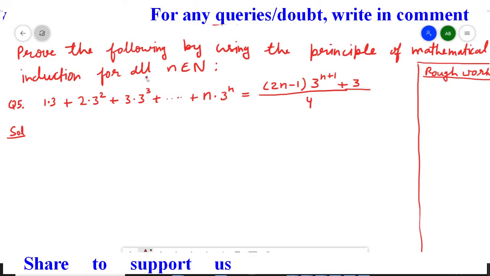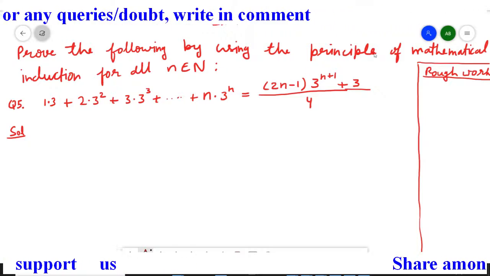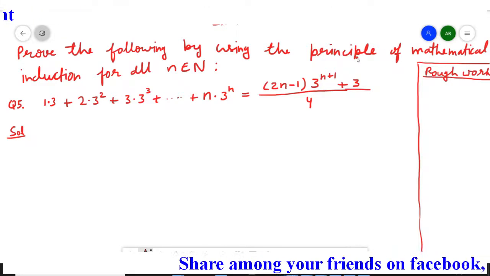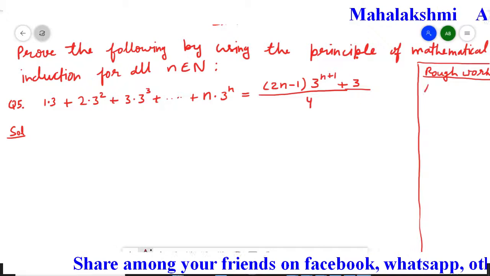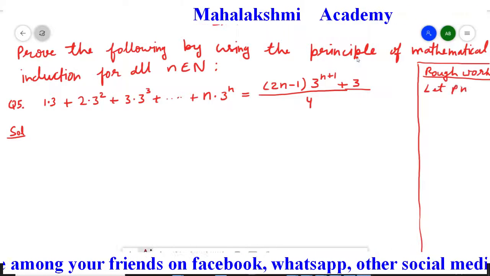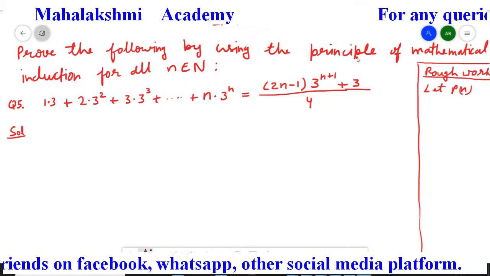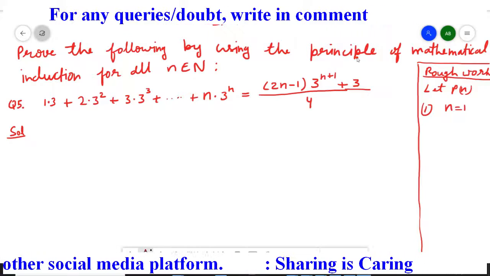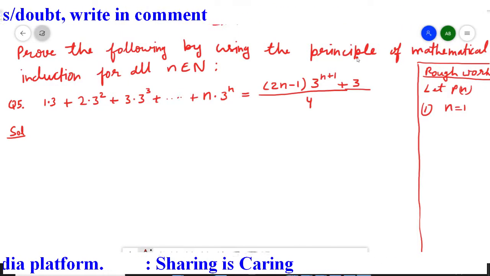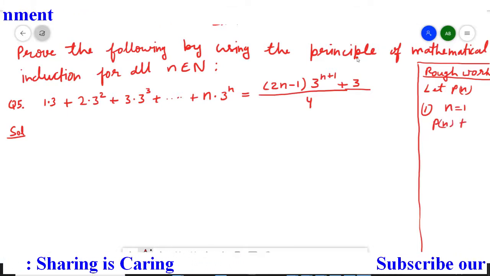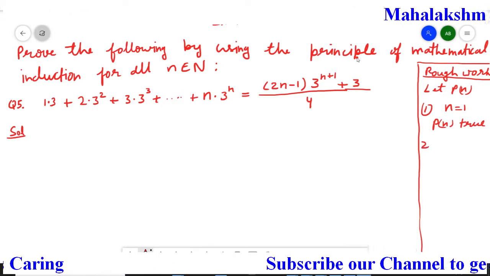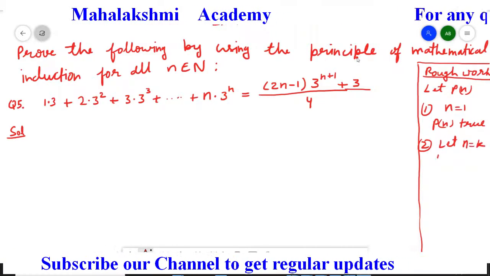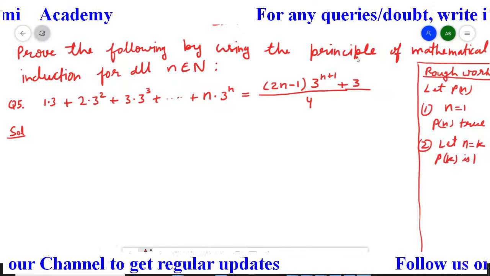So for the principle of mathematical induction, there are actually 3 steps by which we can prove it. The 3 steps I am writing here roughly. The first is we are going to assume the given statement as Pn. Whatever the statement, we assume it as Pn, and in step 1 we are going to prove that for n equal to 1, that is for the first term, the Pn statement is true. So this is our step 1, and in step 2 we assume, let, that for n equal to k, Pk is true.